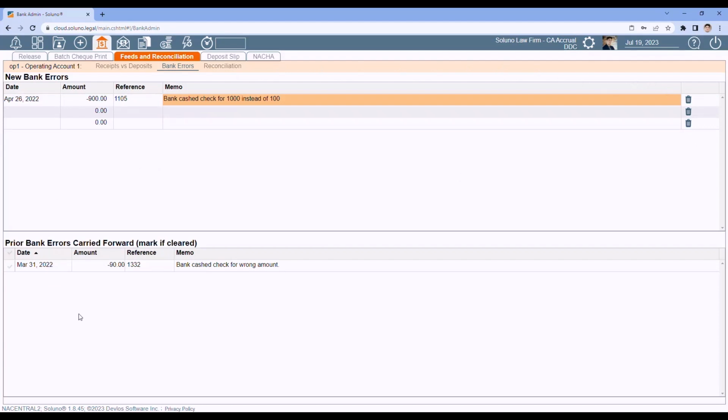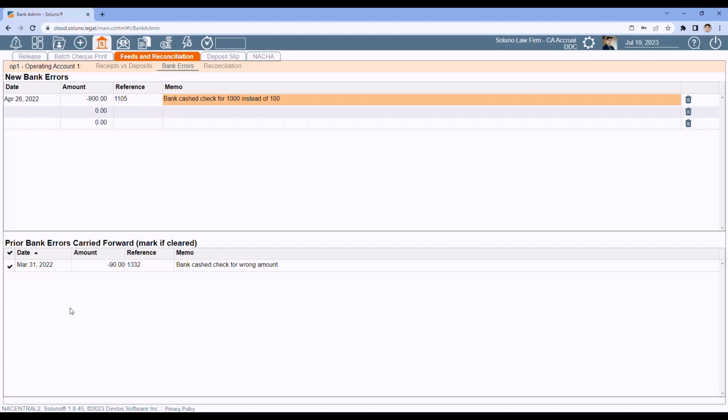Below are bank errors from previous bank statements. Now, hopefully, if the bank makes a mistake last month, they fix it the current month. If they do fix it, then you clear it by just tagging the box. That'll clear it in this month's bank reconciliation and clear it from the bank rec going forward. If it hasn't cleared, leave it unchecked until it does clear the bank and they rectify the issue.